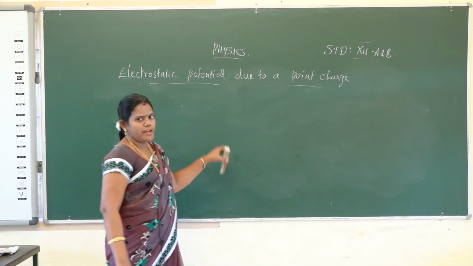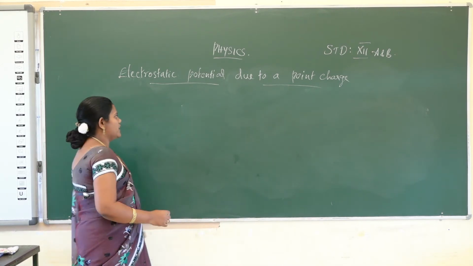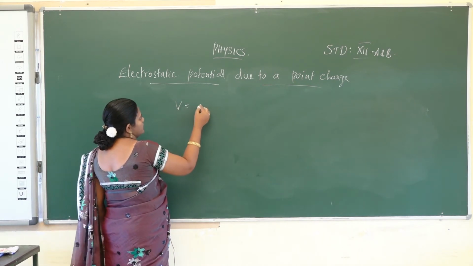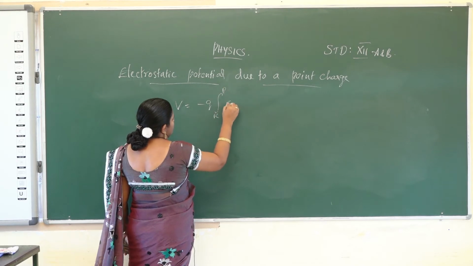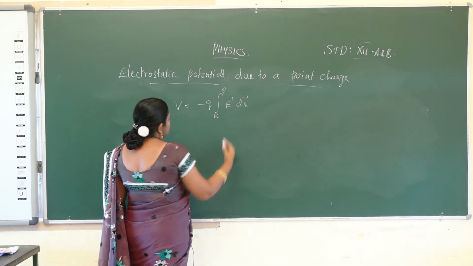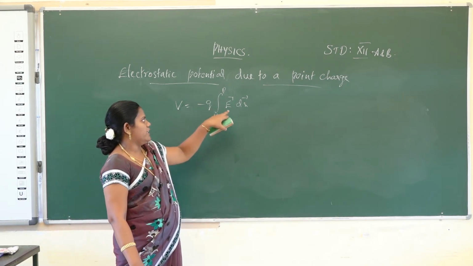Electric potential due to a point charge. First we will choose one point charge. So what is the electric potential formula? That is V is equal to minus Q into the integral from R to P of E vector dot dr vector. This is the electric potential formula.